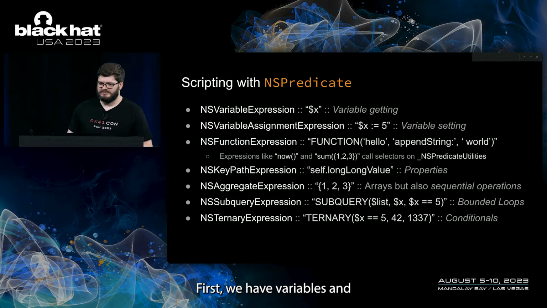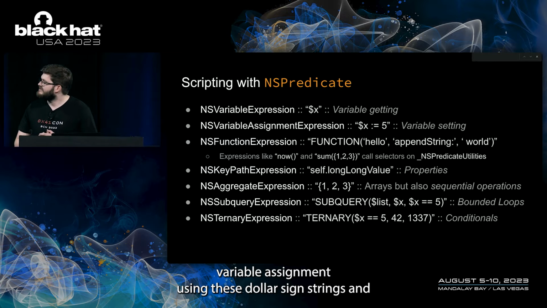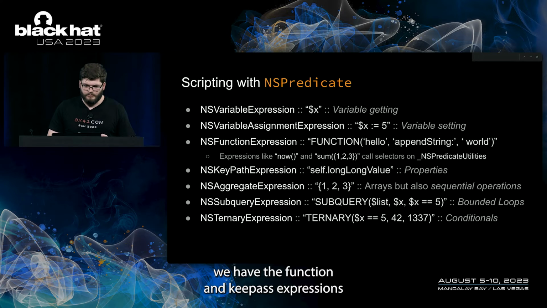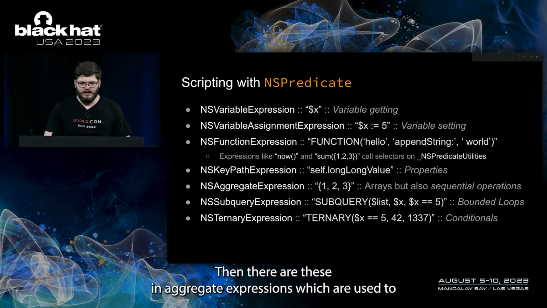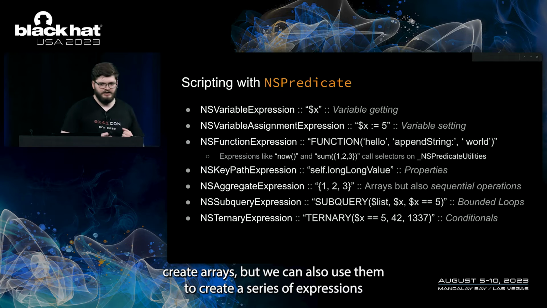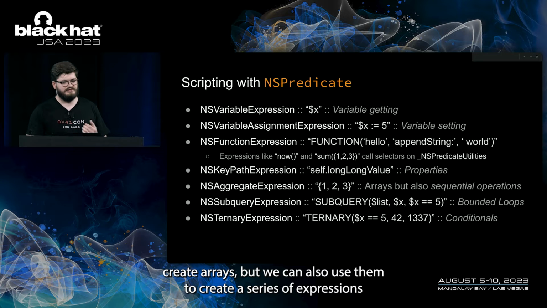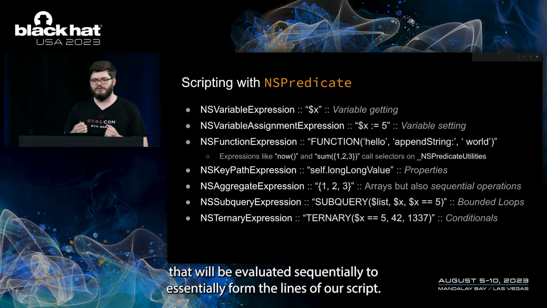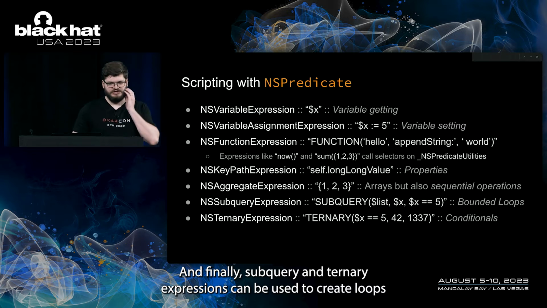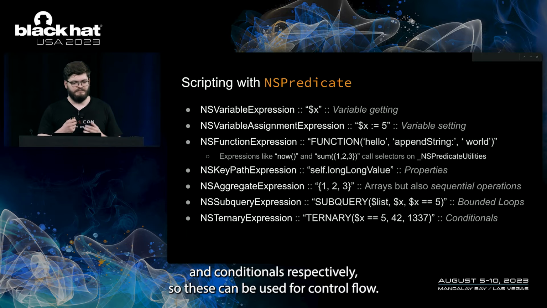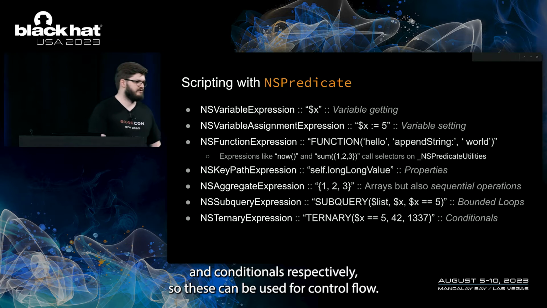First, we have variables and variable assignment using these $ strings. We have the function and key path expressions that we briefly discussed to call any methods. Then there are these NSAggregate expressions, which are used to create arrays. But we can also use them to create series of expressions that will be evaluated sequentially, which will essentially form the lines of our script. Finally, subquery and ternary expressions can be used to create loops and conditionals, respectively. And so these can be used for control flow.